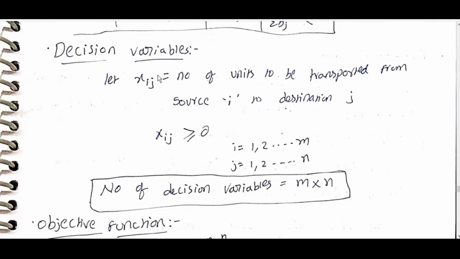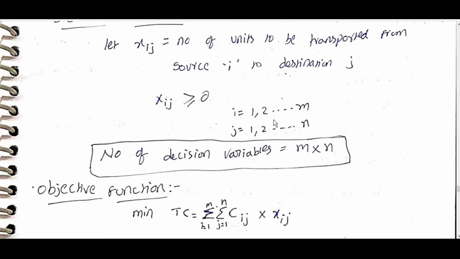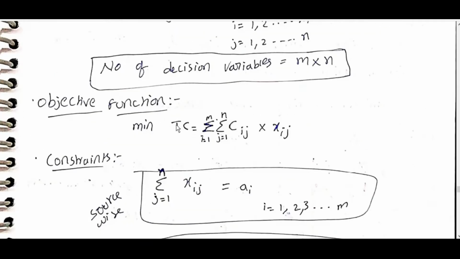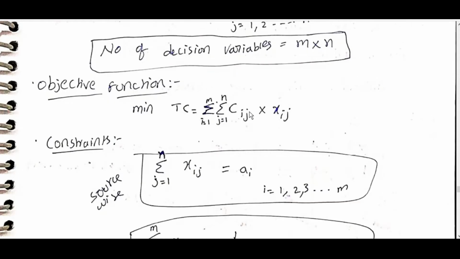Decision variables: let Xij equal the number of units to be transported from source i to destination j, with Xij greater than or equal to 0, for i = 1 to m and j = 1 to n. The number of decision variables is m times n. Objective function: minimize total cost, equal to sigma i = 1 to m, sigma j = 1 to n of Cij times Xij.